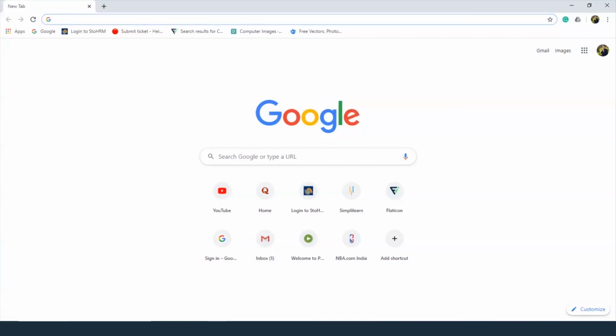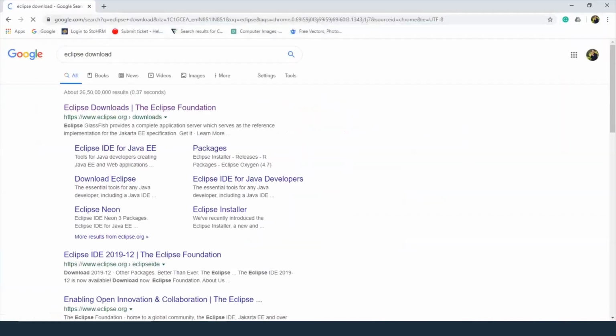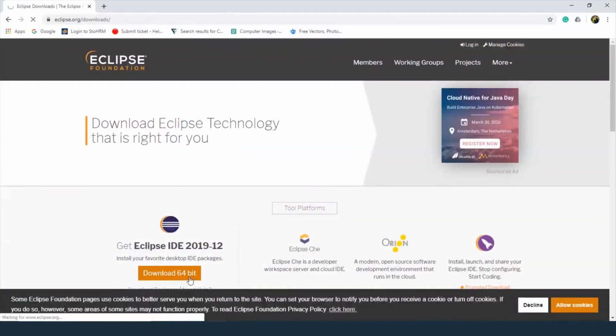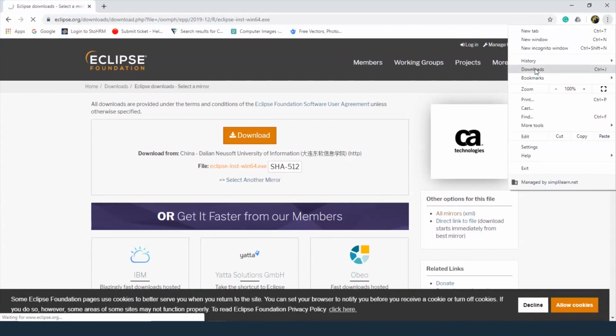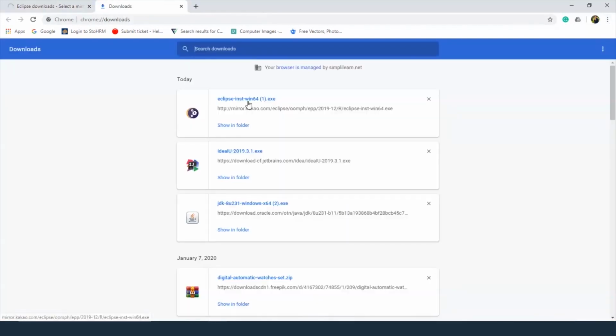Let's go to Google and search for Eclipse. We'll go to this link, press download, and then this shows up. Let's click on download. Now we've already downloaded the software, so I'm just going to directly go into the install phase. Downloads and select Eclipse.